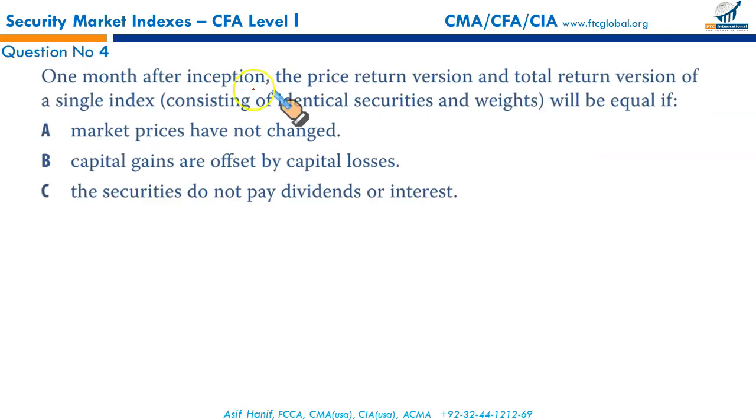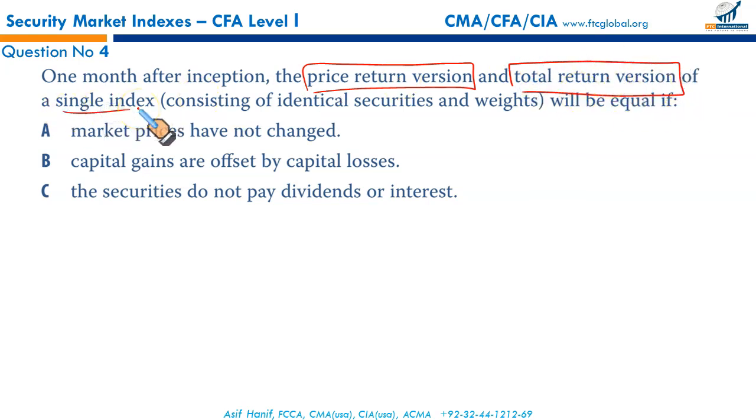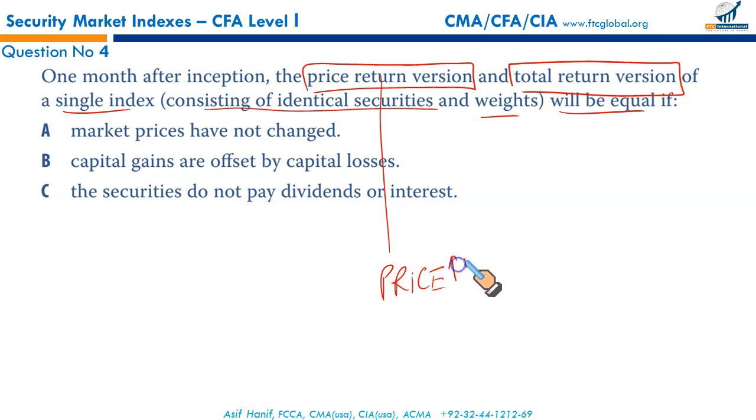Next, one month after inception, the price return version and the total return version of a single index consisting of identical securities and weights will be equal. Now, what is the difference between these two? Price return only tracks price, right? Price increase or decrease.